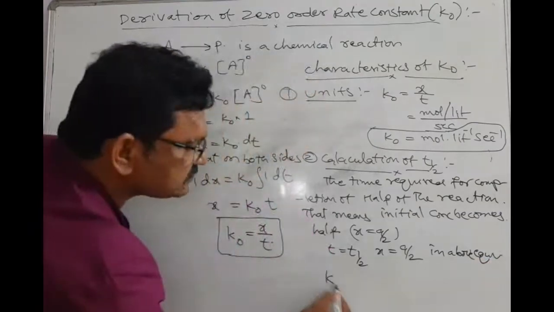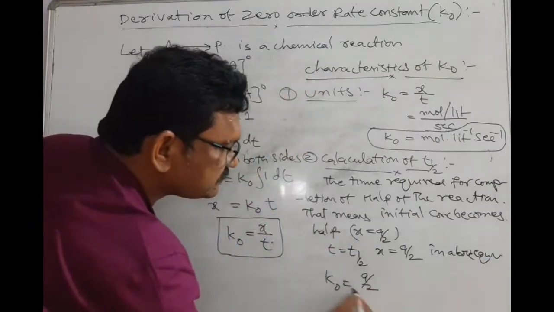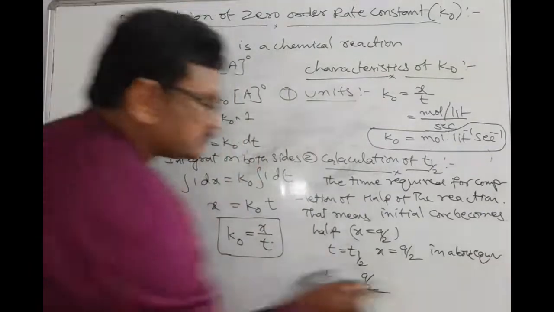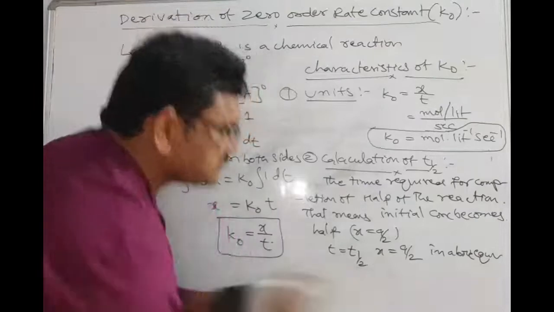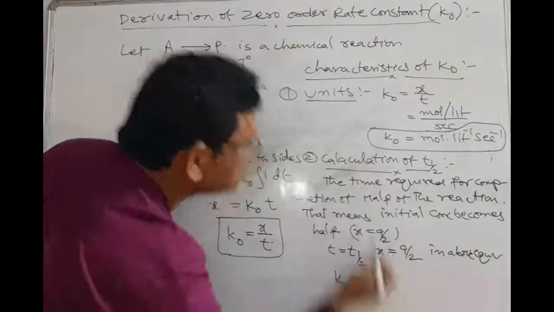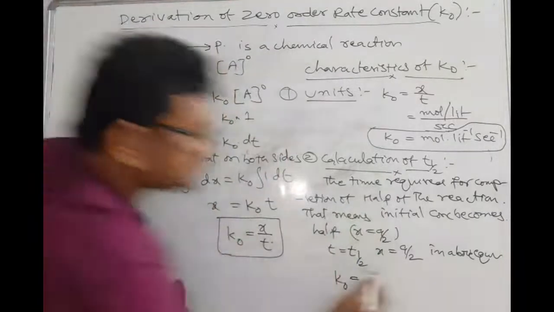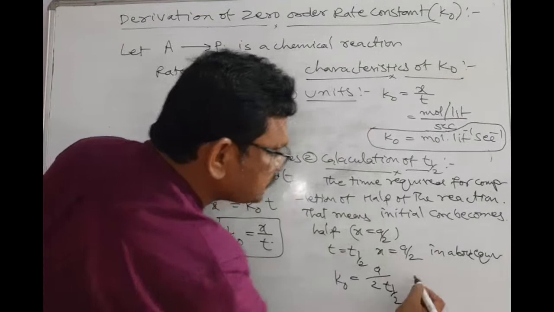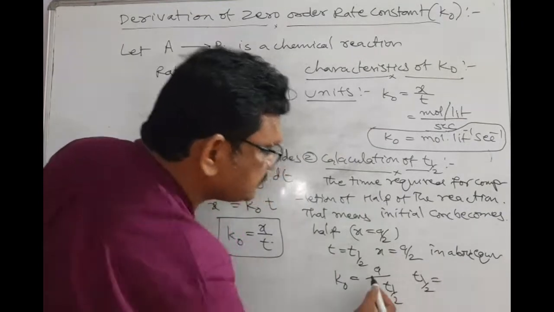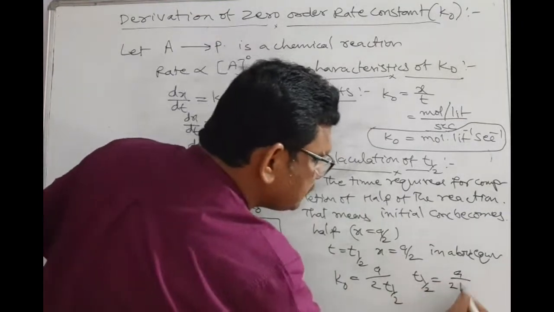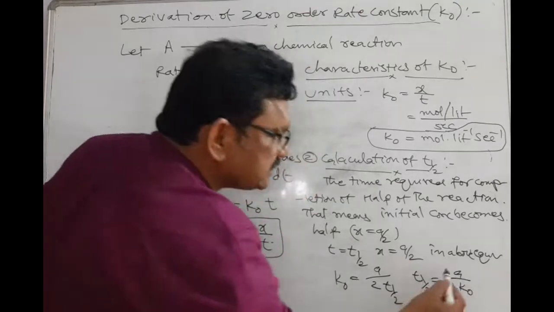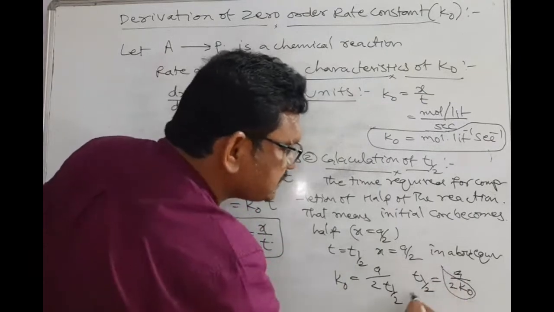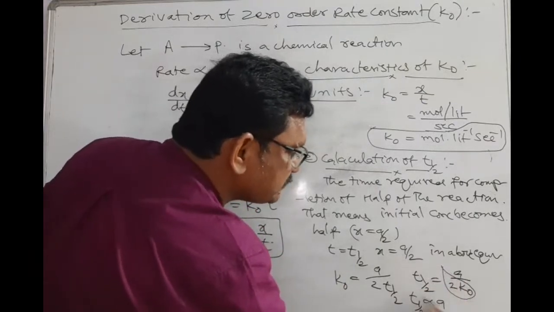See here, K0 is equal to x by t. That means a by 2 by t, where t becomes t half. So t half is equal to a by 2 into K0. Here 2 is constant and K0 is constant. You remove these constants: t half is directly proportional to initial concentration.